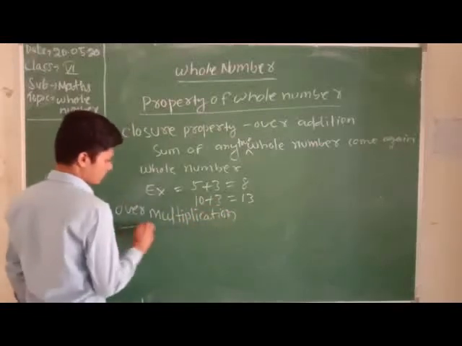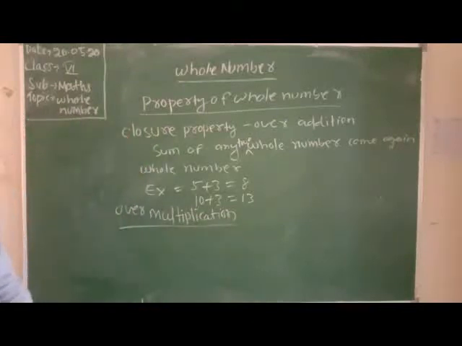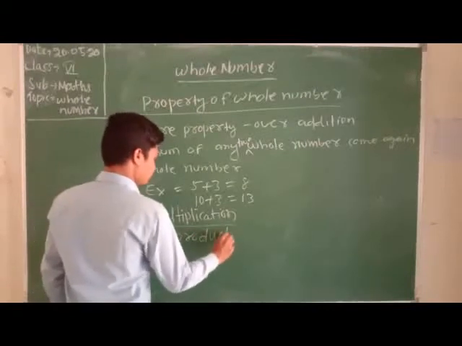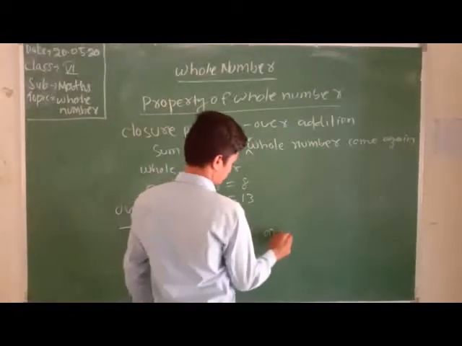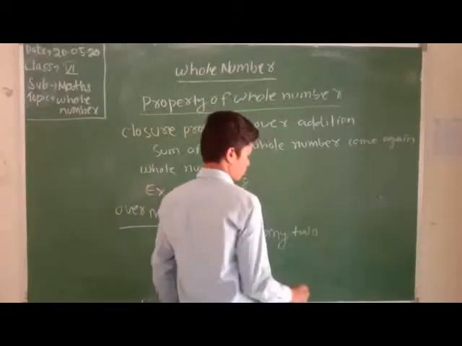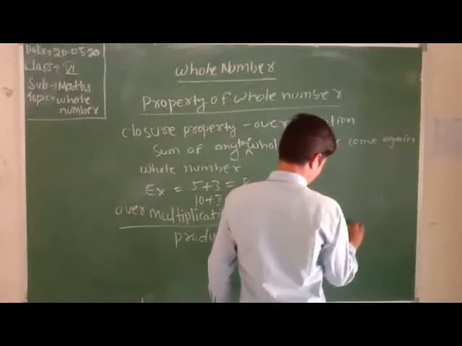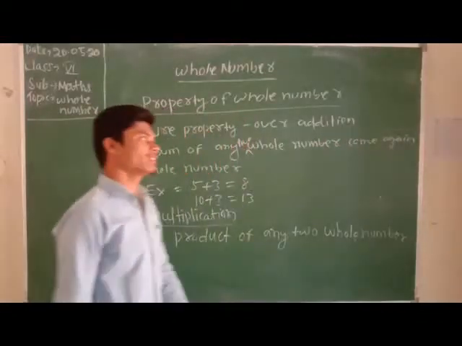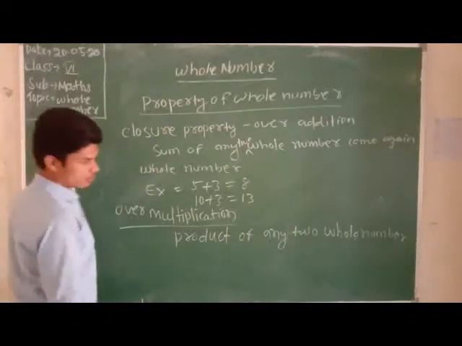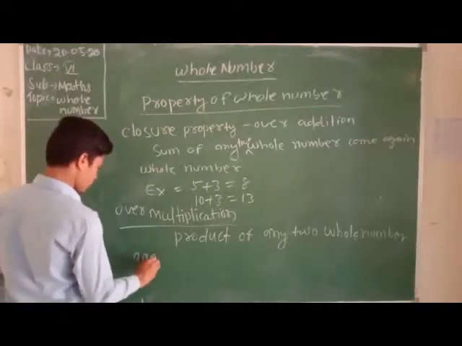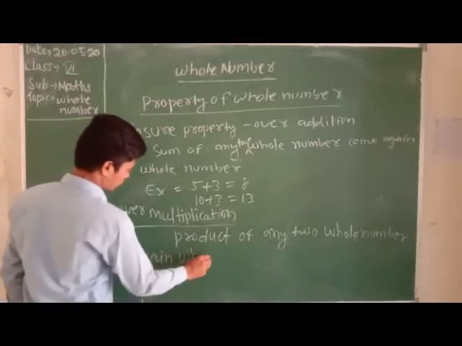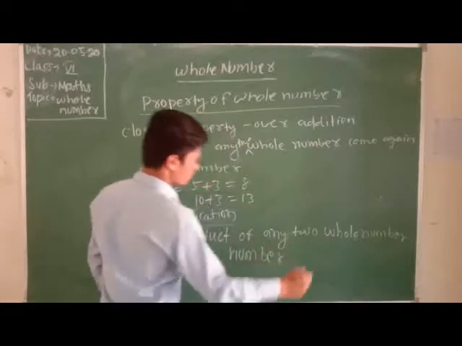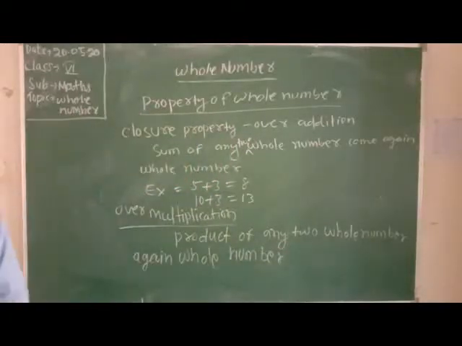Over multiplication. Same. Product of any two whole numbers, okay. Product of any two whole numbers is again a whole number. Product of any two whole numbers again whole number.